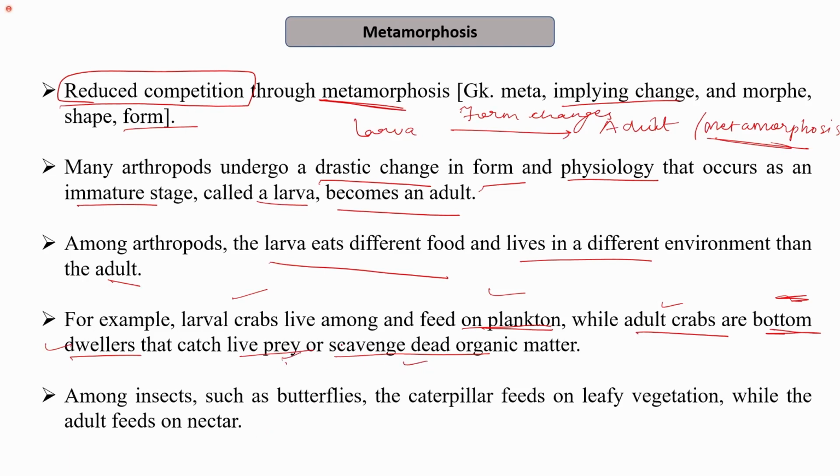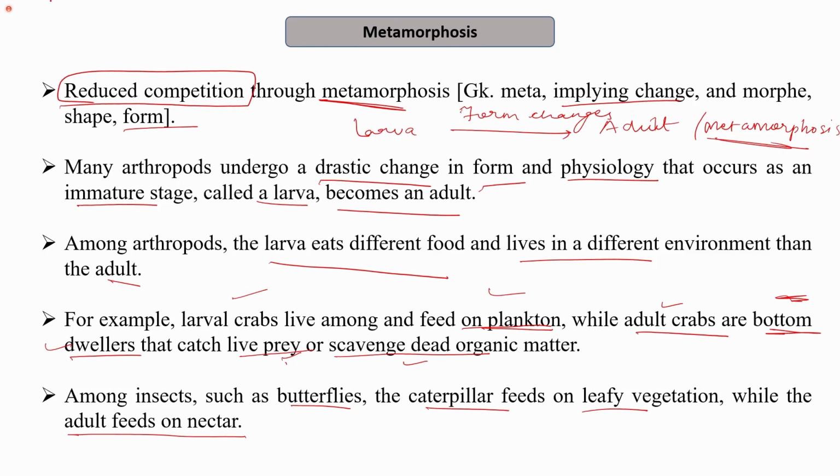Among insects, we might have seen the metamorphosis of the butterflies. We know that the caterpillar is formed, then resulting into the adult butterfly. The caterpillar feeds on the leafy vegetation, while the adult feeds on the nectar of the flowers. So this is how metamorphosis is also helping in reducing the competition.